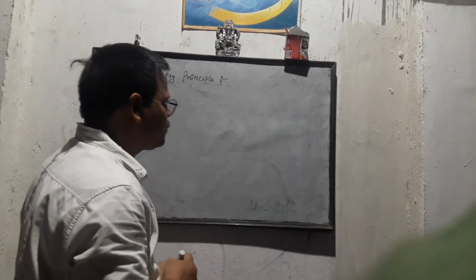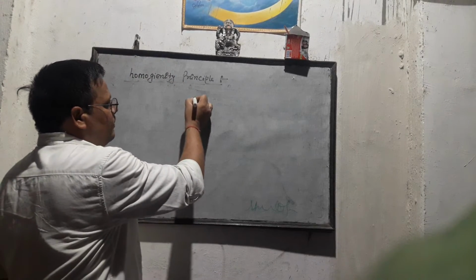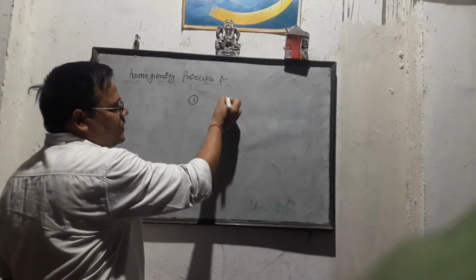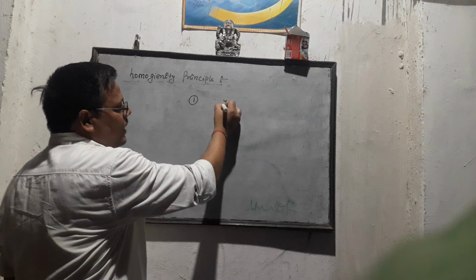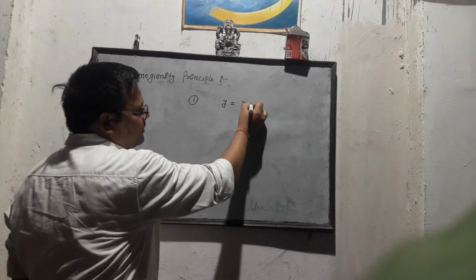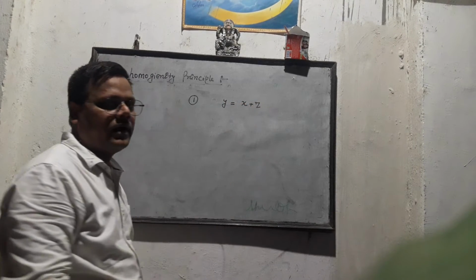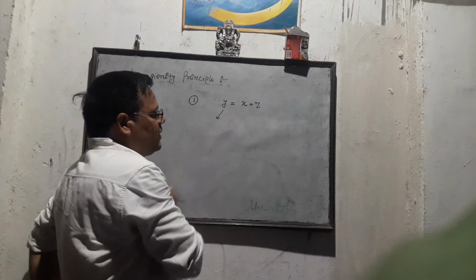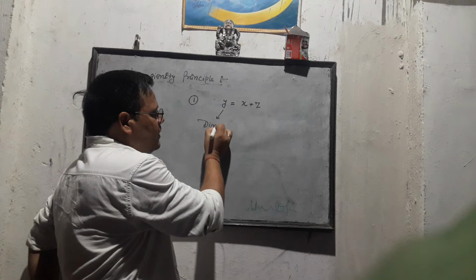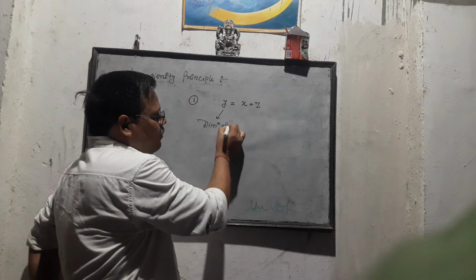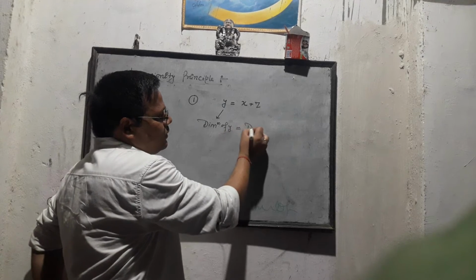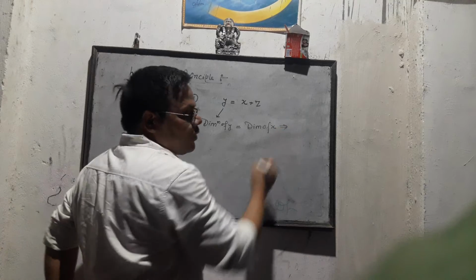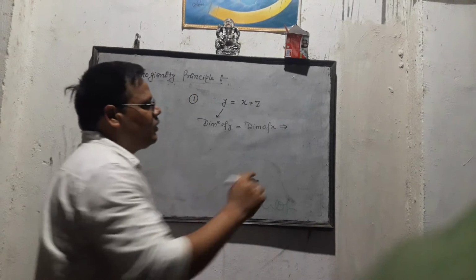Okay, so students, mathematically we can say, if we consider y equals x plus z. Okay, y equals x plus z. Here always remember this: dimension of y always equals dimension of x, and it also equals dimension of z.